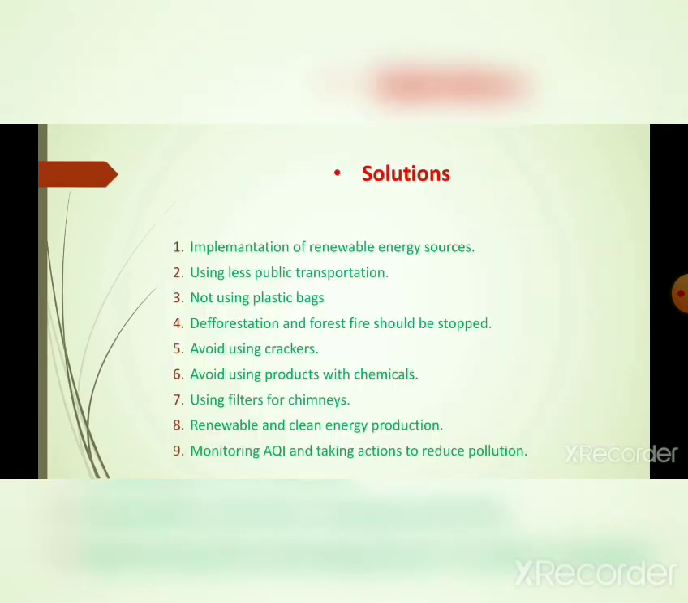Now the next is solutions. Now we have seen what air pollution can do and how it is extremely hazardous and dangerous for us. Okay, now what may be the solutions to control or lower air pollution risk and make our air quality great? What solutions include: number one, implementation of renewable energy sources.